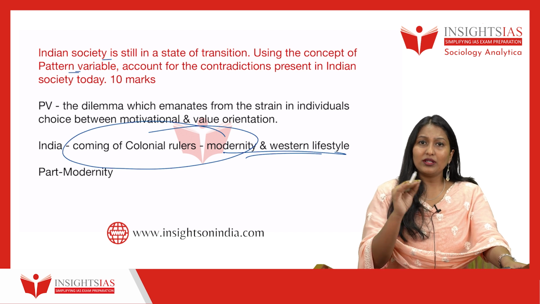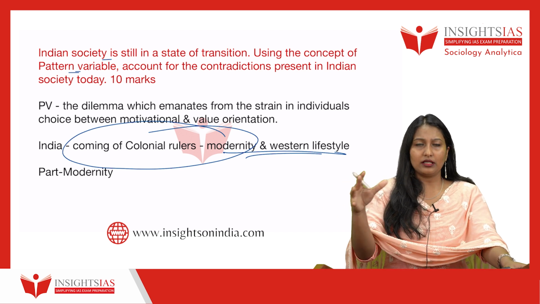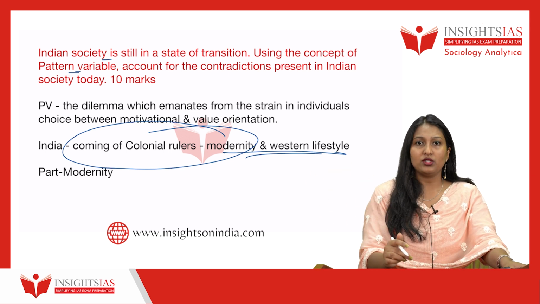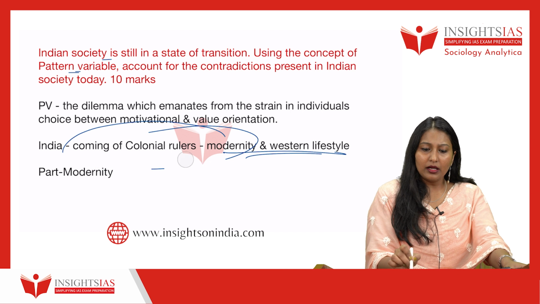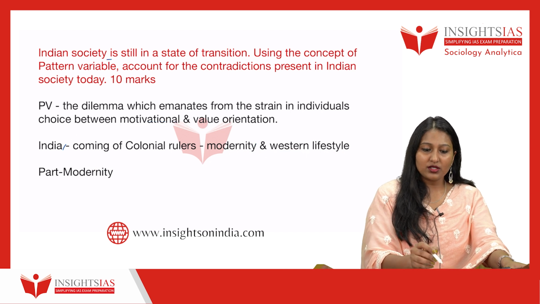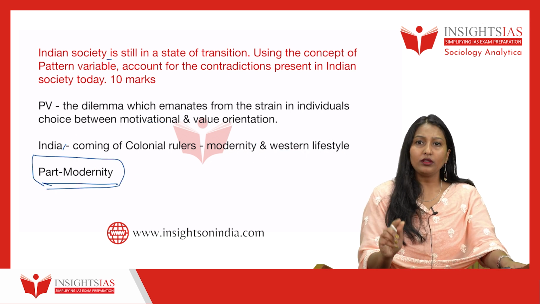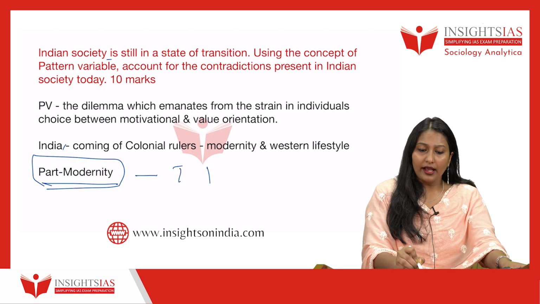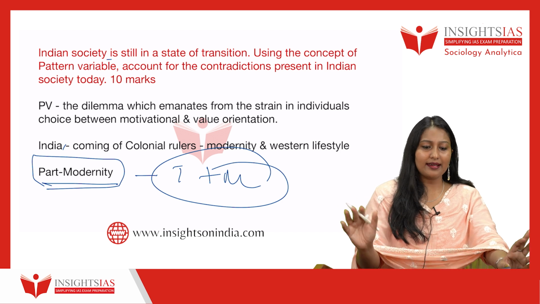What does that mean? That is, it is still transitioning. Some elements of tradition are still there, some elements of modernity are also there. That is why we call the Indian style of modernity part modernity. India is not completely modern, it is part modern. That means half tradition and half modernity. So you can write this.